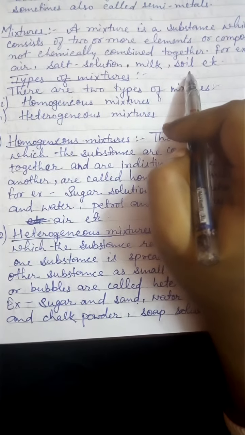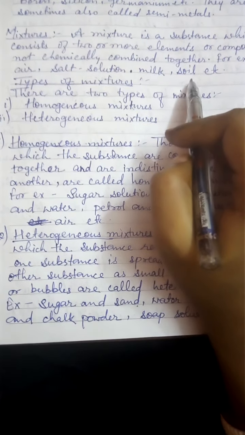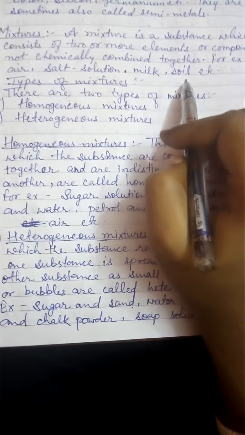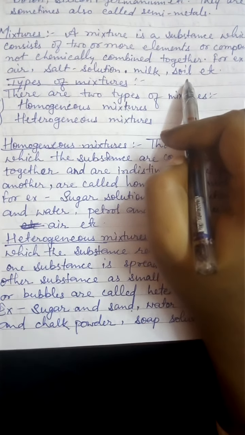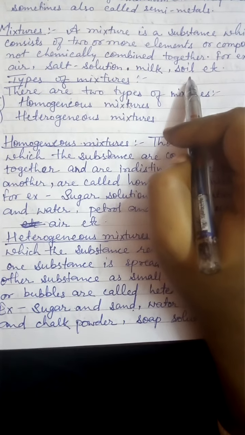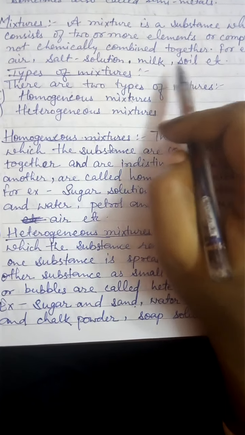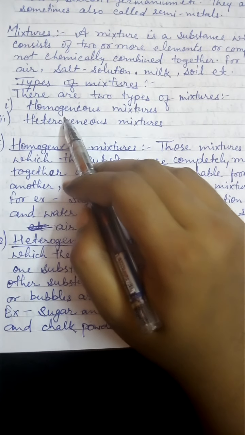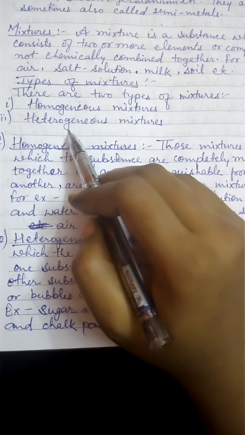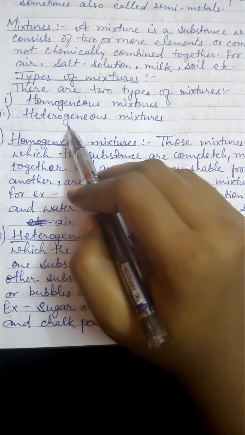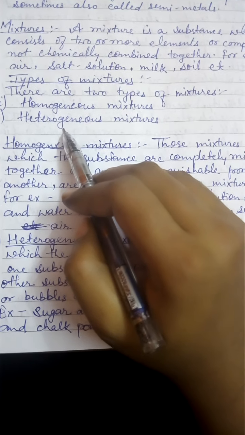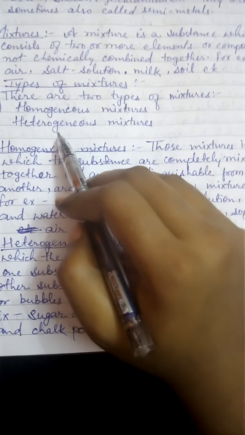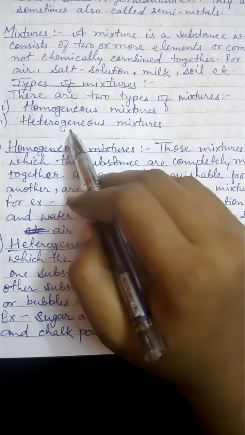So I hope you all better understand what a mixture is. A mixture is a substance which is made up of two or more elements or compounds not chemically combined together, meaning not in a fixed proportion by mass. So children, there are two types of mixture: homogeneous mixture and heterogeneous mixture, on the basis of their visibility and their property.